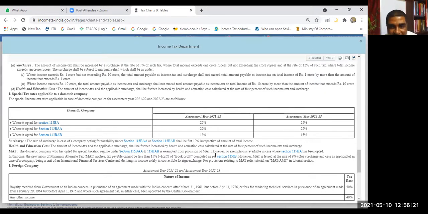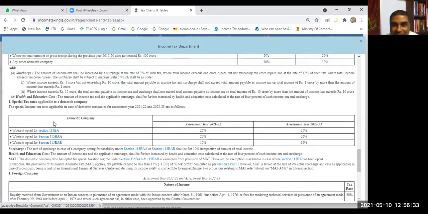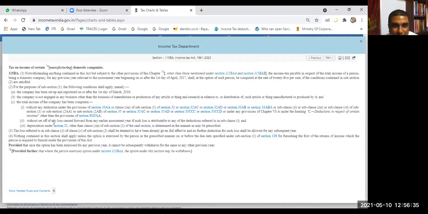Okay, understood? Now, what is 115 BA? Would you like to know? Yes, sir. Okay, how to know? I can click here. Just at a very basic level, I can tell you. So certain companies have this option, but this should be a manufacturing domestic company. This should be manufacturing something. In that case, tax rate will be less. You see, it says the tax rate is 25%, but subject to fulfillment of certain conditions.